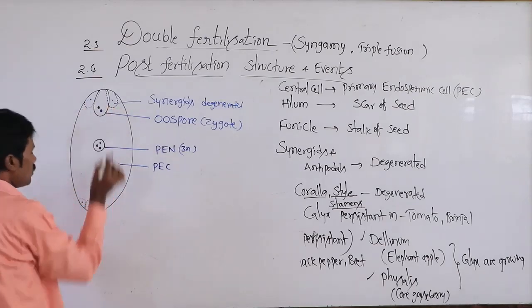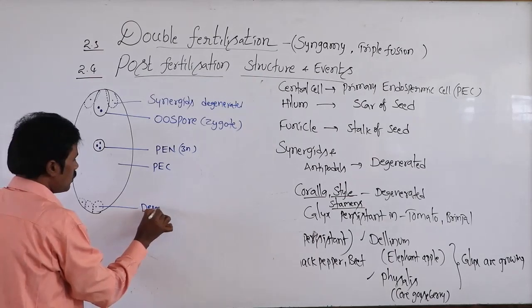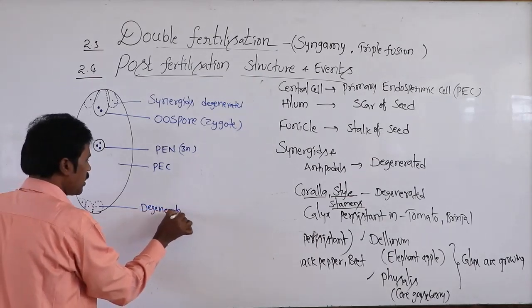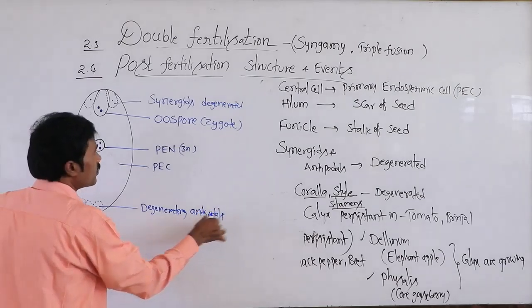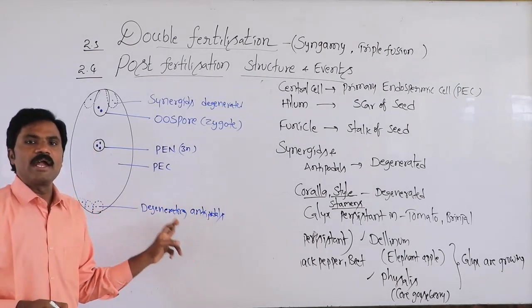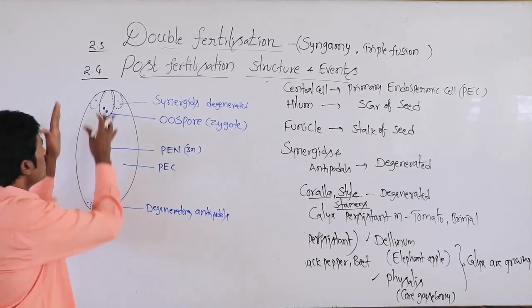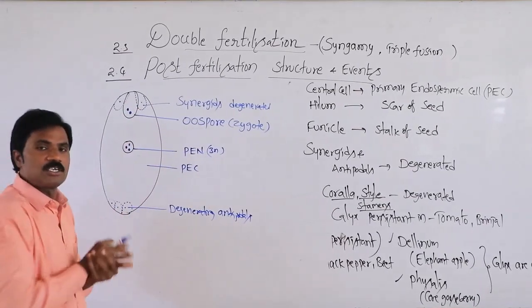These are the degenerated antipodals. It is degenerating antipodals. That is, it represents the condition after fertilization.